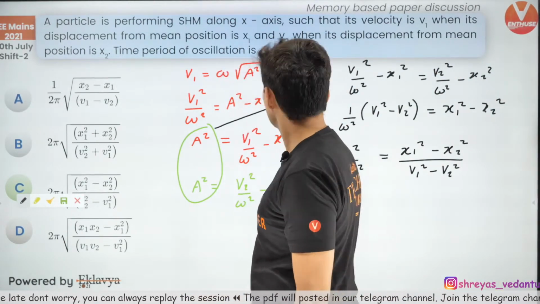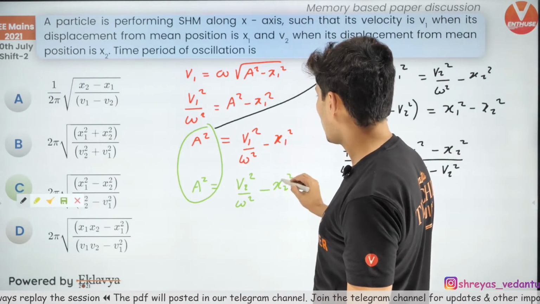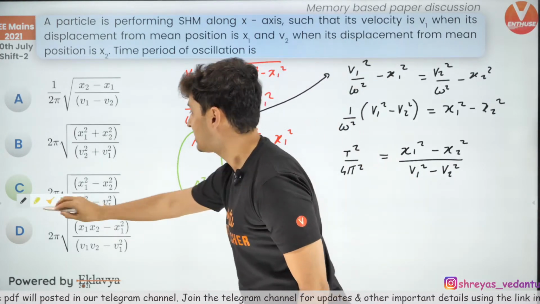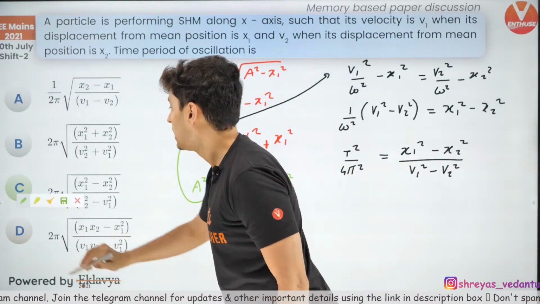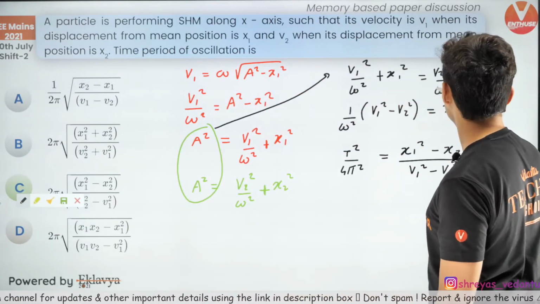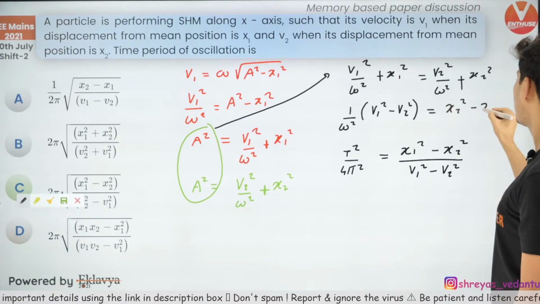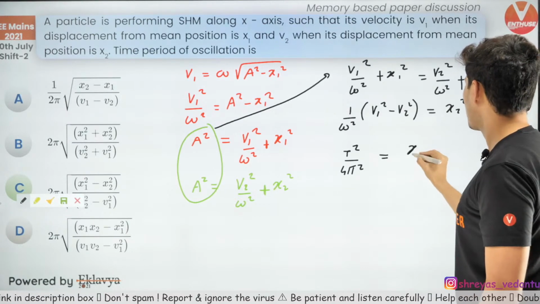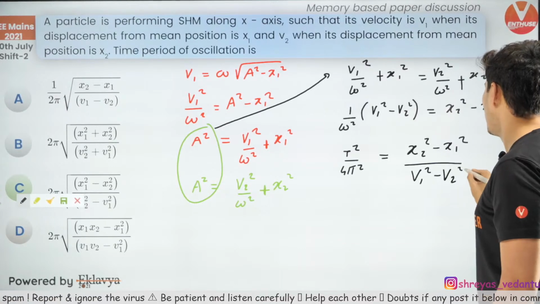Okay, yes. So just check this out. Oh, sorry, I think this was supposed to be plus. Sorry guys, I think I just had to put a plus symbol over here. Thank you for pointing it out. Yeah, so here also it should be plus, and therefore when I take it over here, this should be plus, and this should be X2 square minus X1 square divided by V1 square minus V2 square.